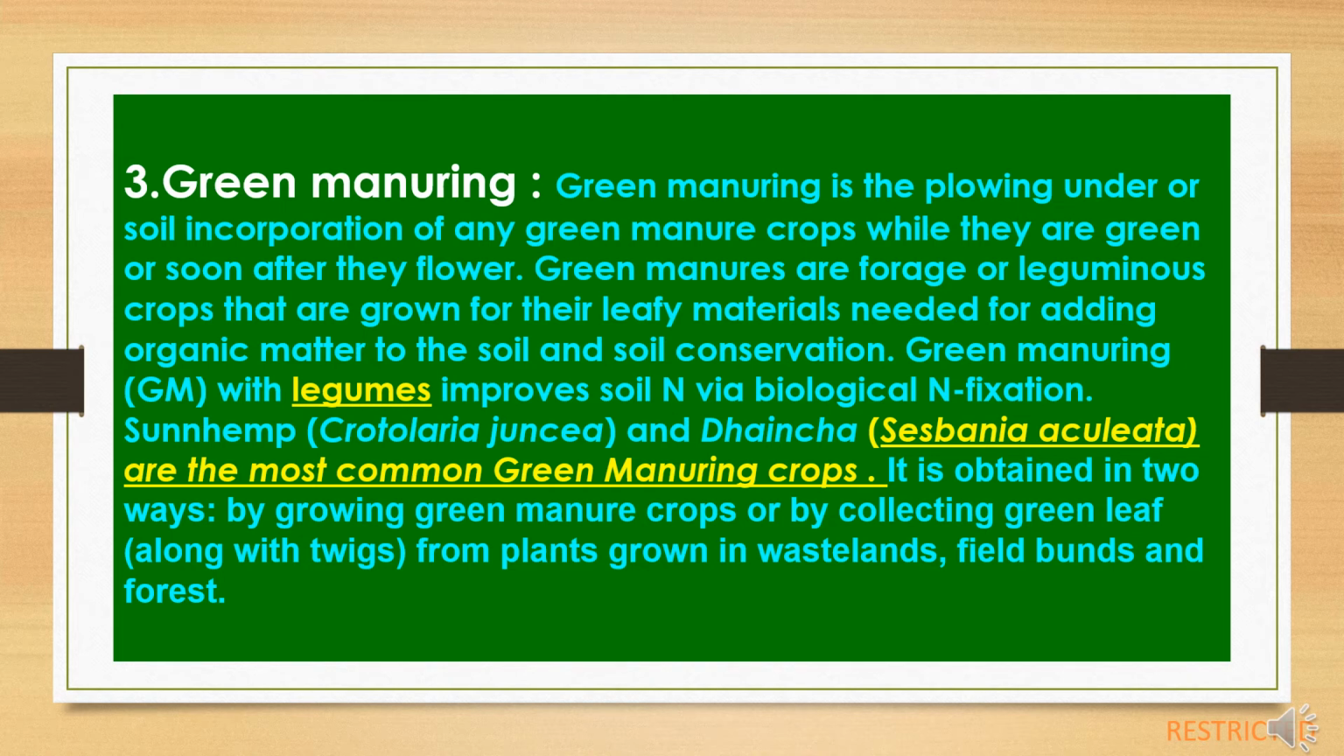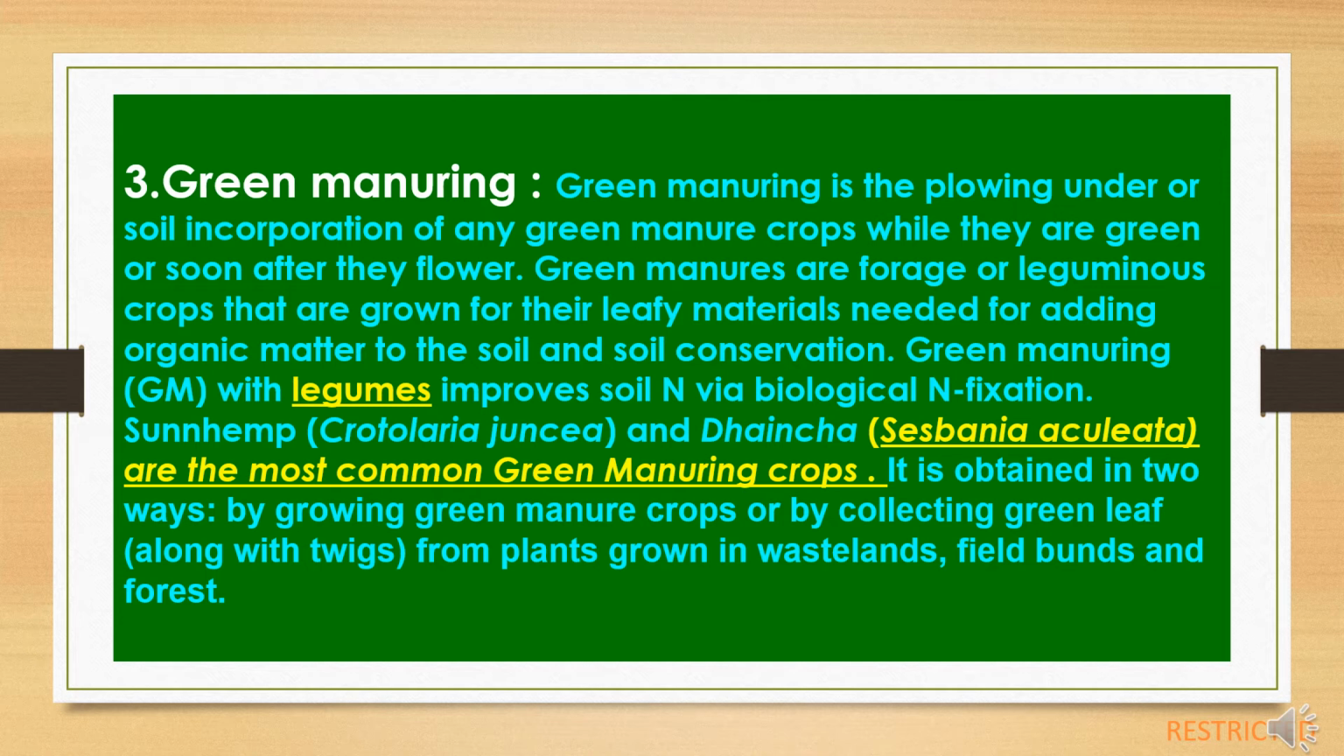Third natural manure is green manuring. Green manuring is the plowing under or soil incorporation of any green manure crops while they are green or soon after they flower. Green manures are forage or leguminous crops that are grown for their leafy material needed for adding organic matter to the soil and soil conservation.